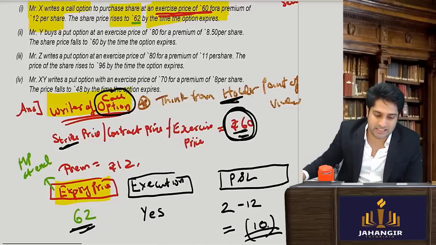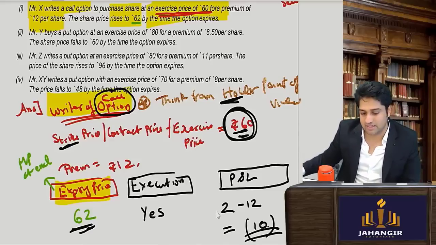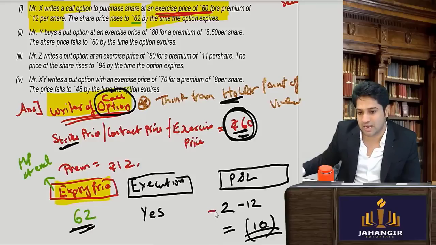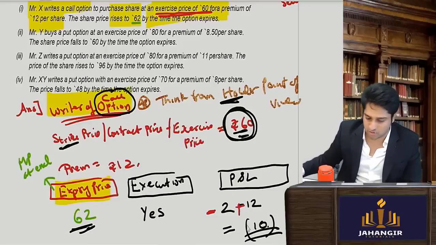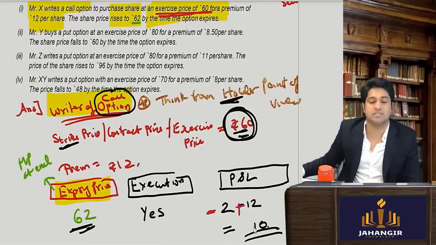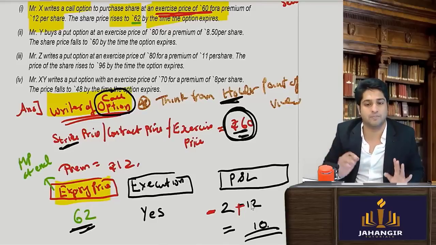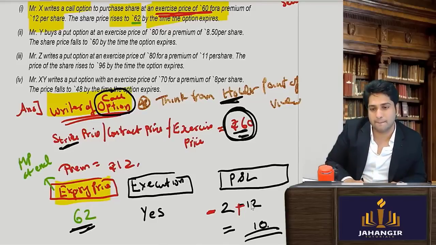So you will just change the sign in the end. If the holder has earned a profit of 2 rupees, the writer will have a loss of 2 rupees. And since the holder had to pay 12 bucks, this guy has got 10 rupees in his pocket. So this is the writer's answer, 10 rupees in hand. Is this clear?